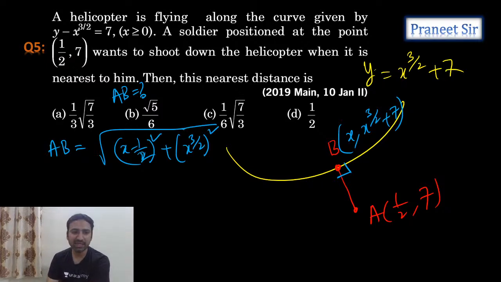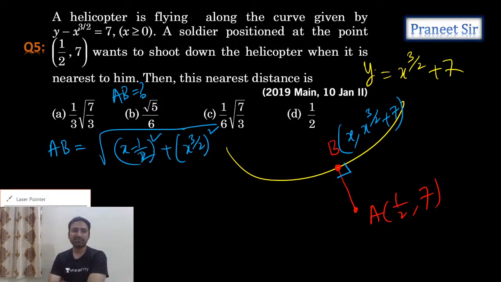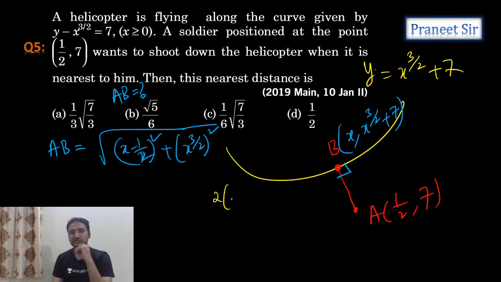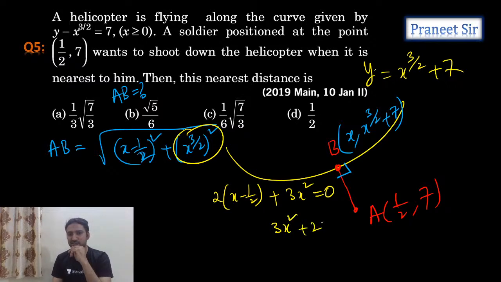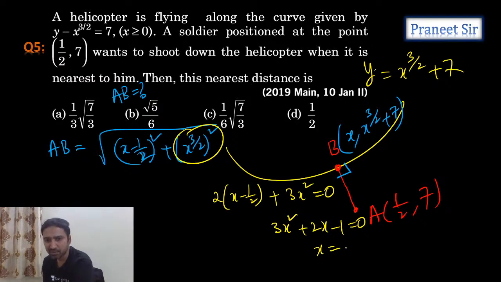So this has to be least. That means we need to differentiate it and equate it to 0. 2 times (x minus half) plus x cube, whose differentiation is 3x square, is equal to 0. From this I can say that 3x square plus 2x minus 1 is equal to 0. From this I can get the value of x. What are the possible values of x? Minus 1 is one possibility and 1 by 3 is the other possibility.